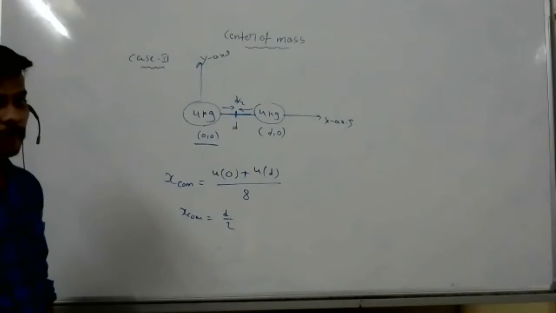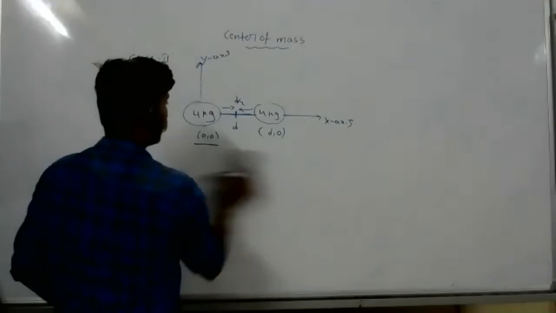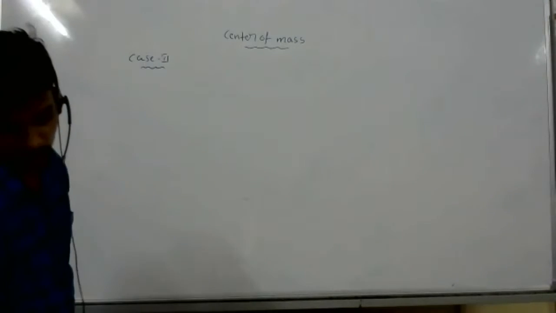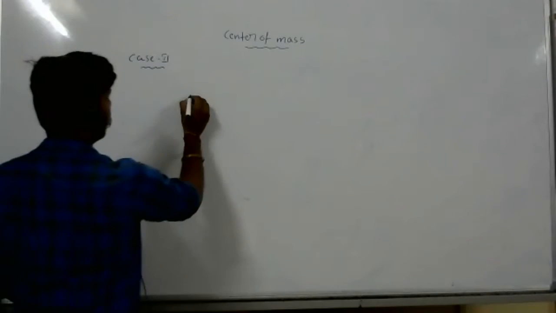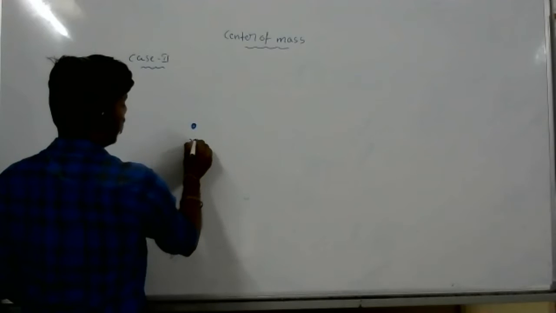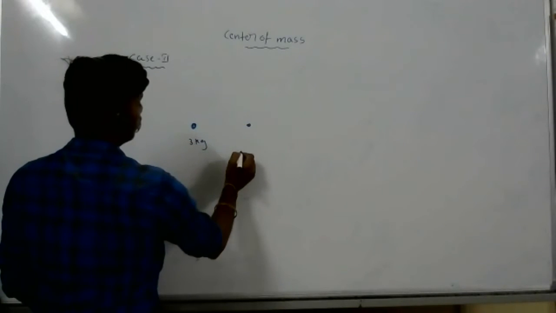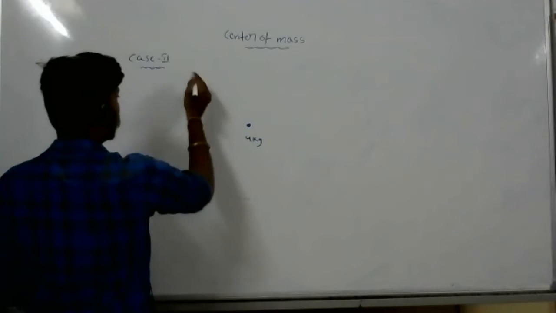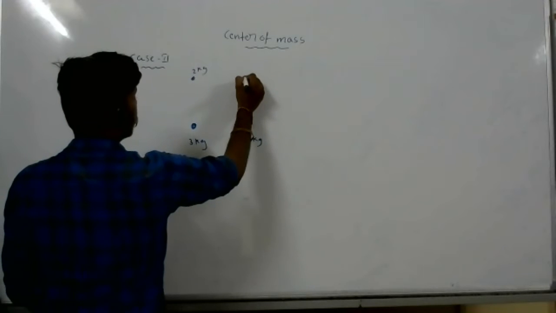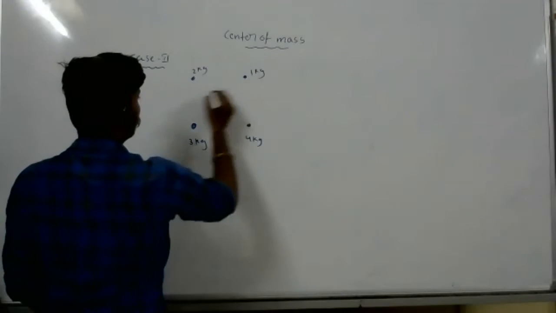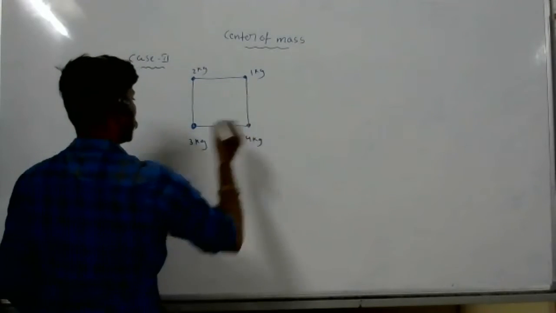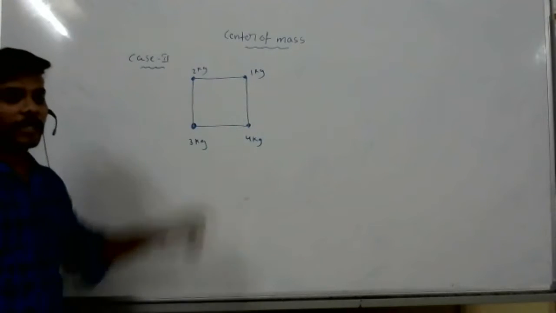See one more problem. Clear? See, one more question, how they can ask. Masses are like this: first mass 3 kg, second mass 4 kg, third mass 2 kg, fourth mass 1 kg. They will ask to calculate the center of mass.